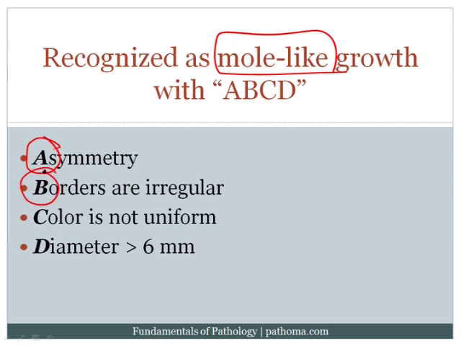If the borders are irregular, we think more about melanoma. If the color is not uniform, we think more about melanoma. And if the diameter is greater than 6 millimeters, then we'd also be more concerned about melanoma.